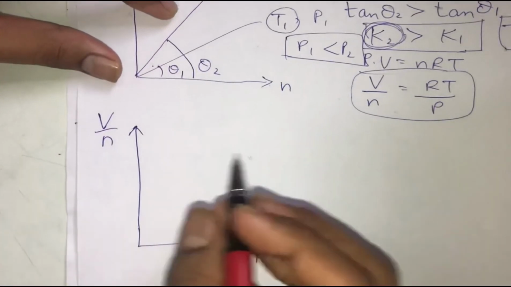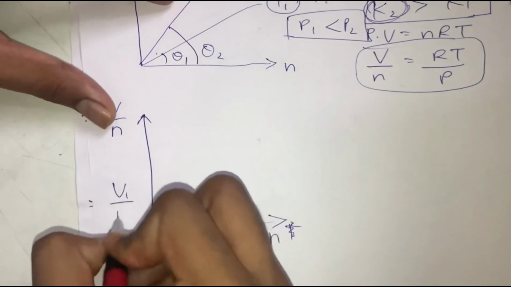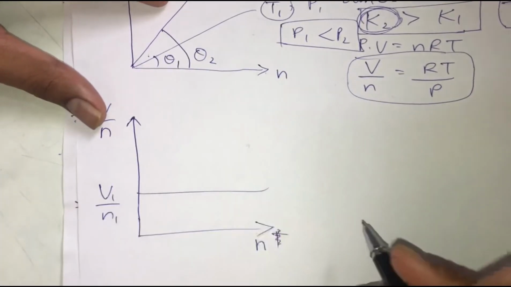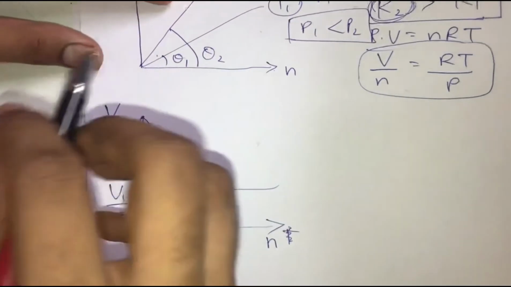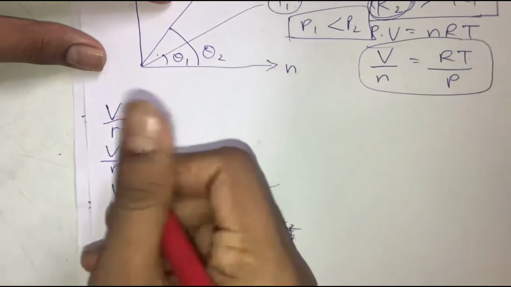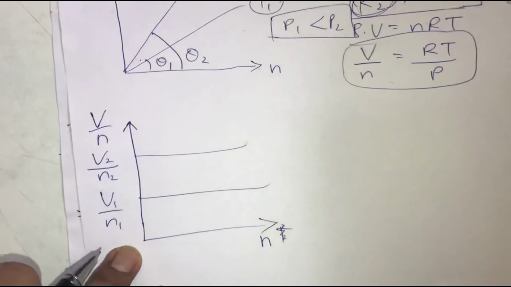Let's take a specific set of V1 and n1. For V1 and n1, our assumed combination, we get a straight line. We have seen earlier why we get a straight line. Let's say we change the volume and number of moles from V1, n1 to V2, n2; we get another straight line.